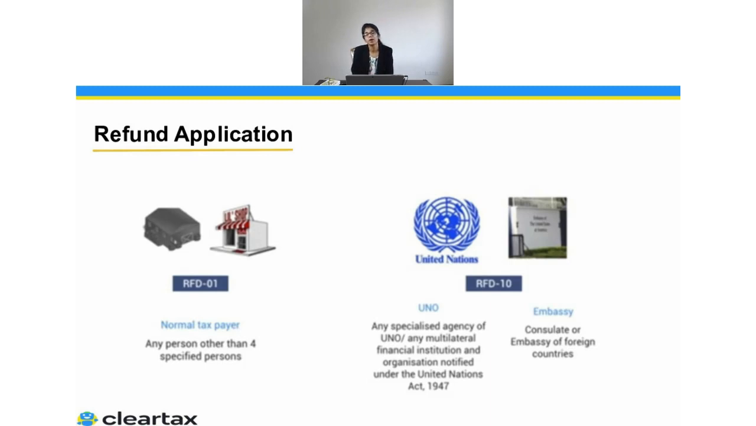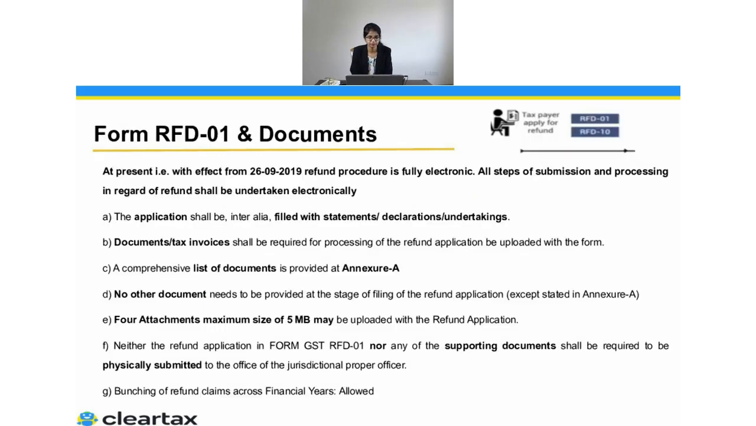But now if we talk about if you have an inverted duty structure, or you have extra cash ledger balance, or you have paid the wrong taxes, or maybe you have paid extra taxes to the government. On all such cases, you can file RFD 01. Obviously, you have to select the option for which you are applicable. We'll also see what the options given on the portal are. So you have to file the RFD 01 in that particular case.